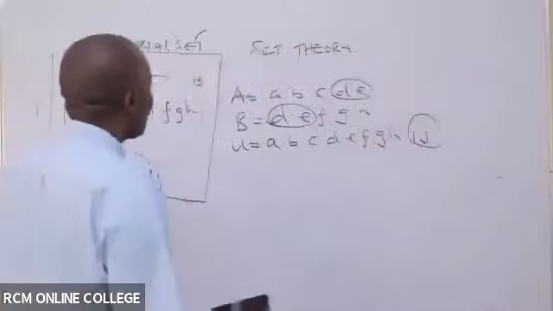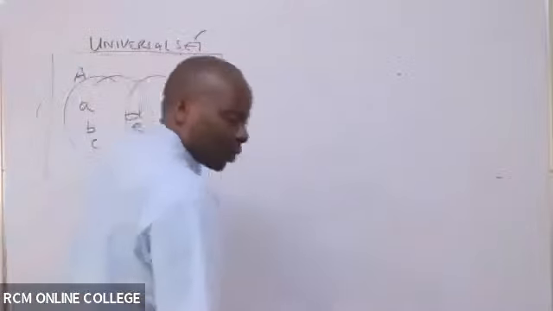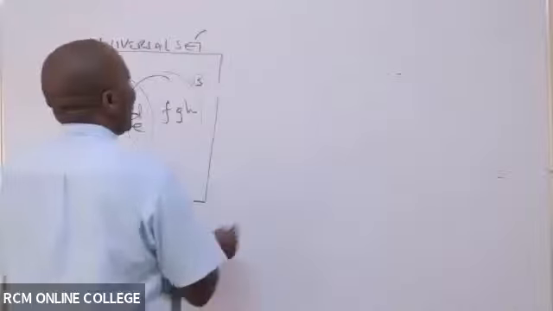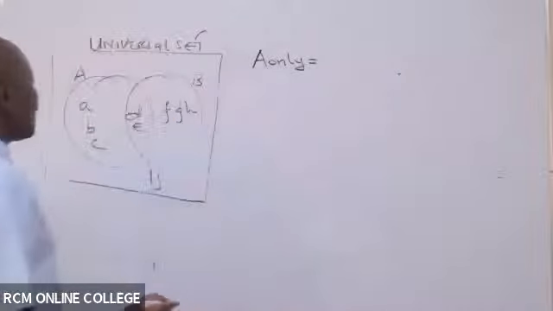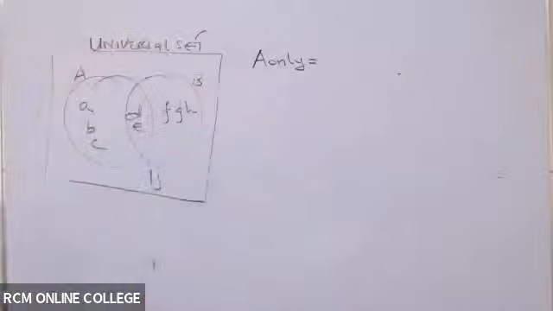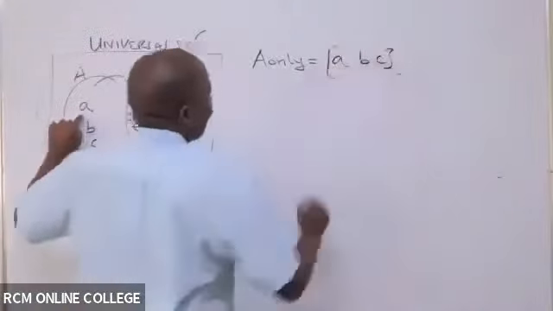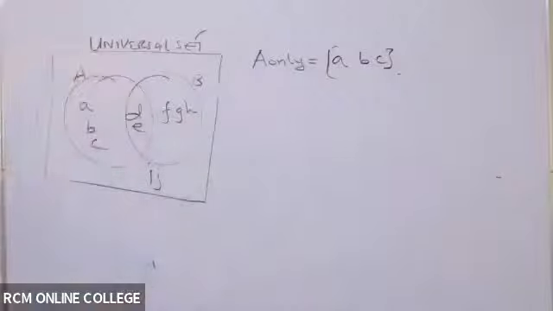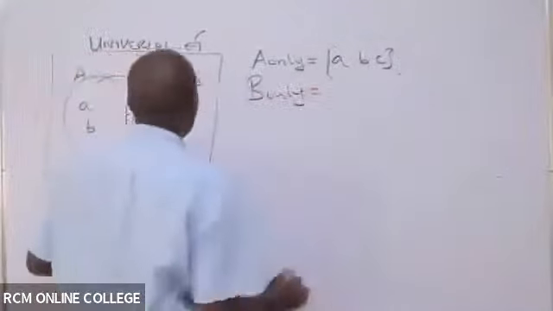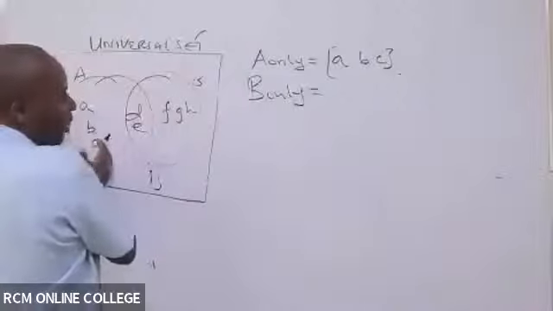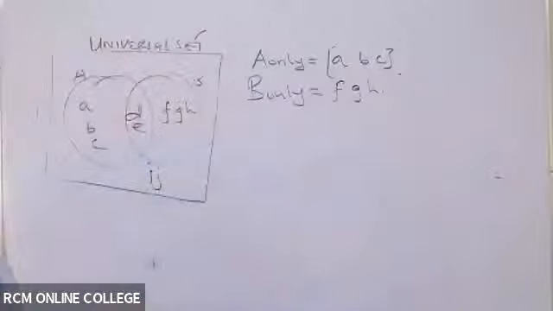Now, there are a few questions I would want us to address. If somebody wants you to provide a set which contains members of A only, is there somebody who is able to see members of A only? Members of A only will be A, B, C. When I say B only, we shall have what here? Leave out the shared elements. So B only will be F, G, H.